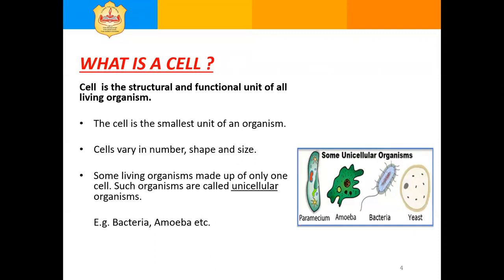What is a cell? Cell is the structural and functional unit of all living organisms. The cell is the smallest unit of an organism. Cells vary in number, shape, and size. Some living organisms are made up of only one cell. Such organisms are called unicellular organisms. Examples are bacteria, amoeba, paramecium, yeast, etc.